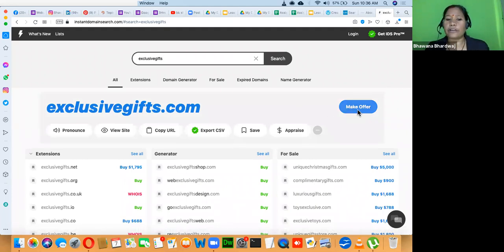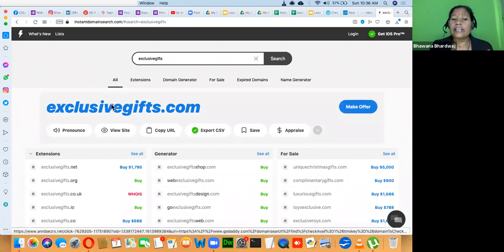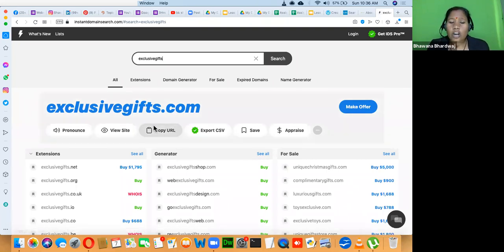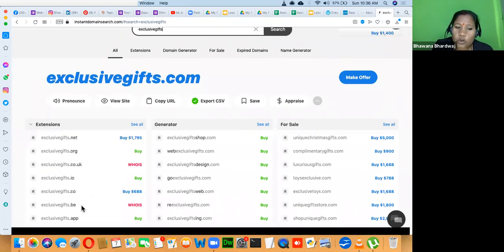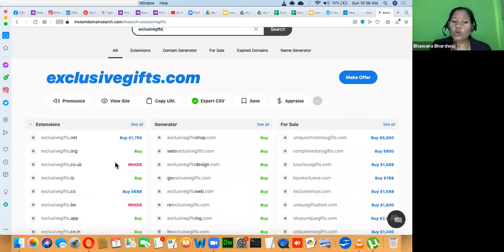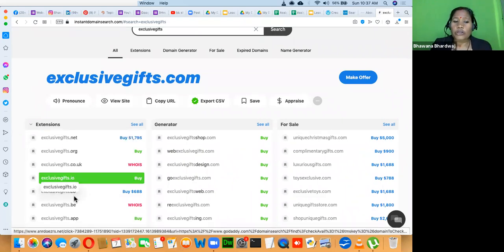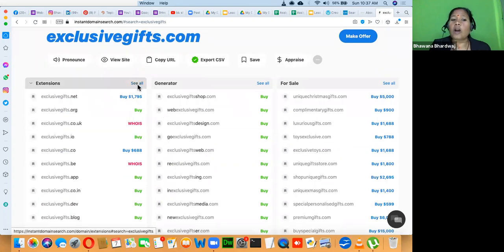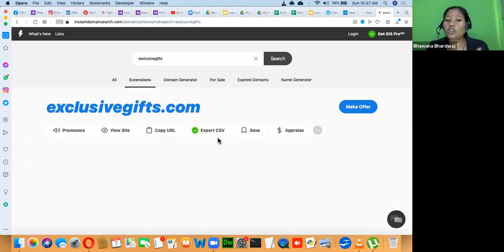You have to make an offer. You have to buy it. This domain name is on the resale, so it's not available. Other top level domains are available: .net, .org, .co.in, .co.uk. All these are called top level domains.